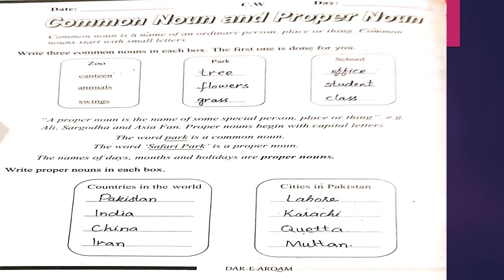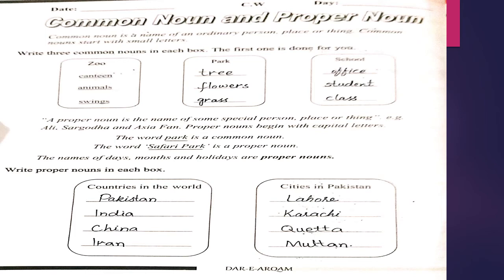Okay students, open your page number 32. The topic here is common noun and proper noun. As you know, a common noun is the name of an ordinary person, place or thing. Common nouns start with small letters. Okay, let's start. Write 3 common nouns in each box.